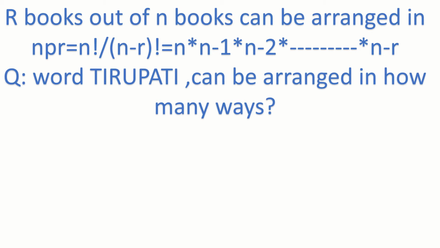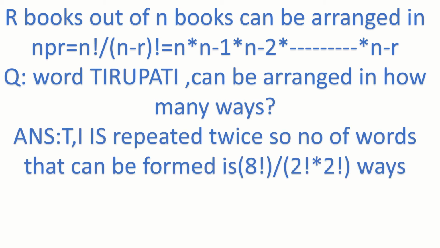If I take the same two letters, I can arrange them in one way only. So by this, your chances are reducing by 2. So Tirupati can be arranged in 8 factorial divided by 2 factorial into 2 factorial, because I's are there twice, T letters are there twice.